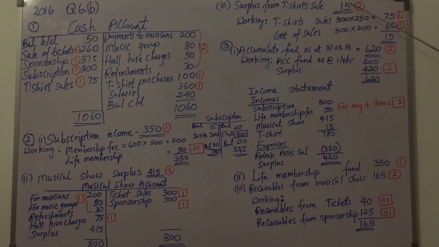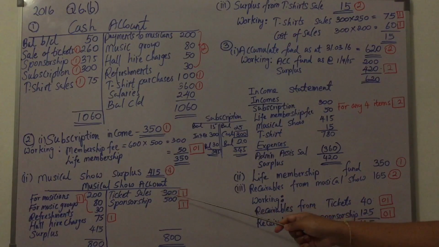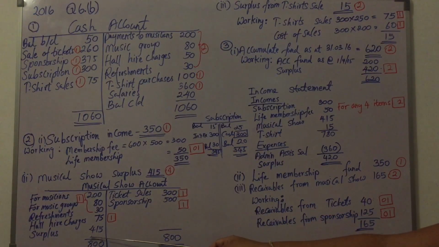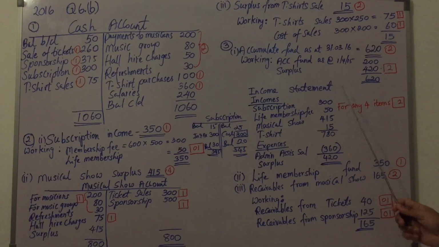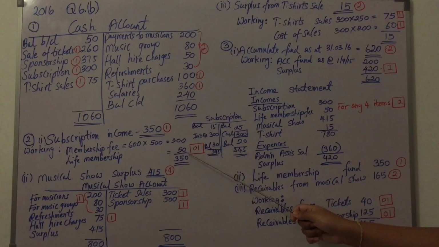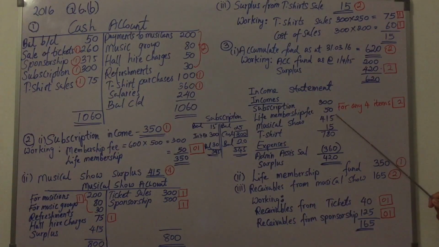So this 50 you can include t-shirt sale profit 50, and also the musical show account balance, the surplus that we identified 450 we have included, and subscription income we calculated, that also we included. Life membership fee relevant to the period 50 also we included. Right, so now let's see how to do the last adjustment.